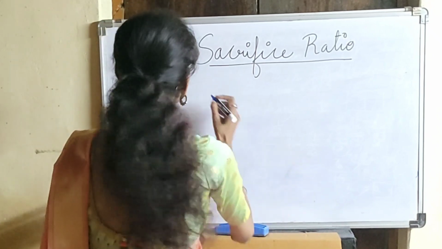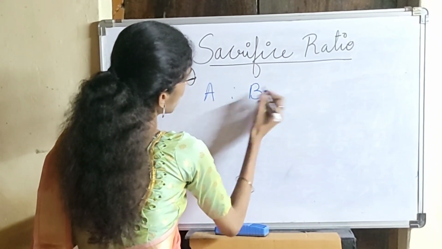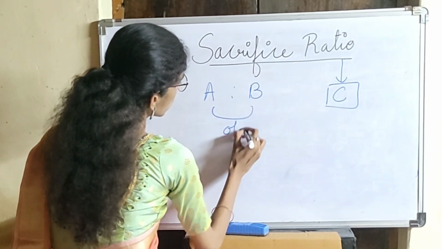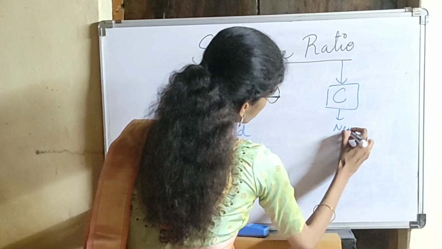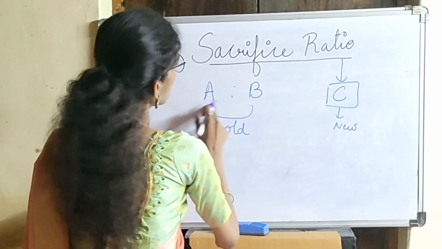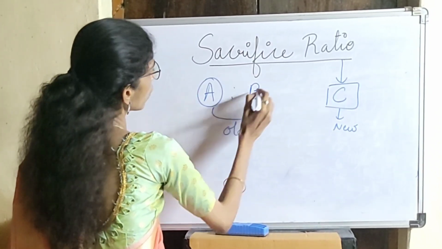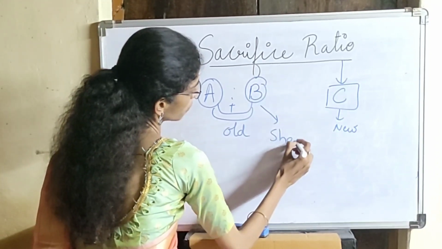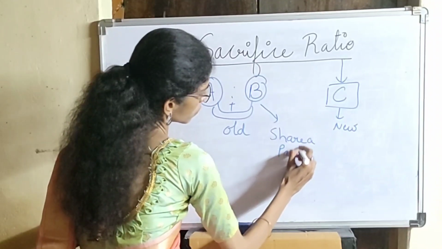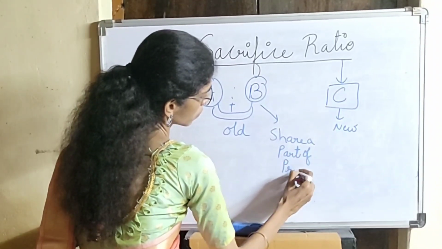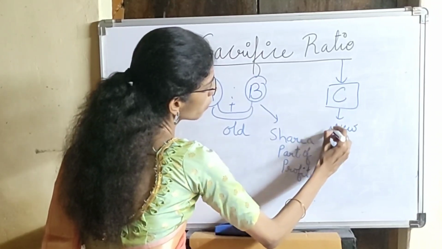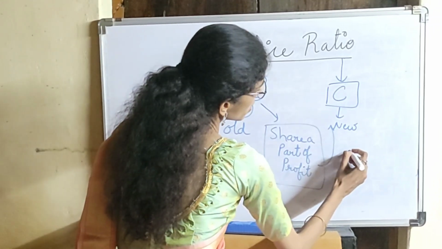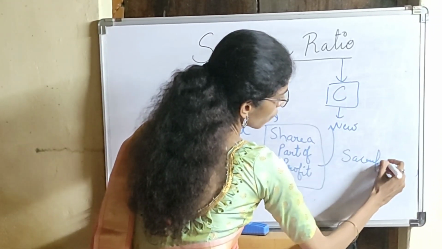Suppose there are two partners A and B, and all of a sudden a new partner enters into the business. These are the old partners and C is the new partner. So what do A and B have to do? Either A or B or both partners have to share a part of profit. To whom? The new partner. That process of sharing a part of profit to the new partner is called sacrifice ratio or sacrifice share.